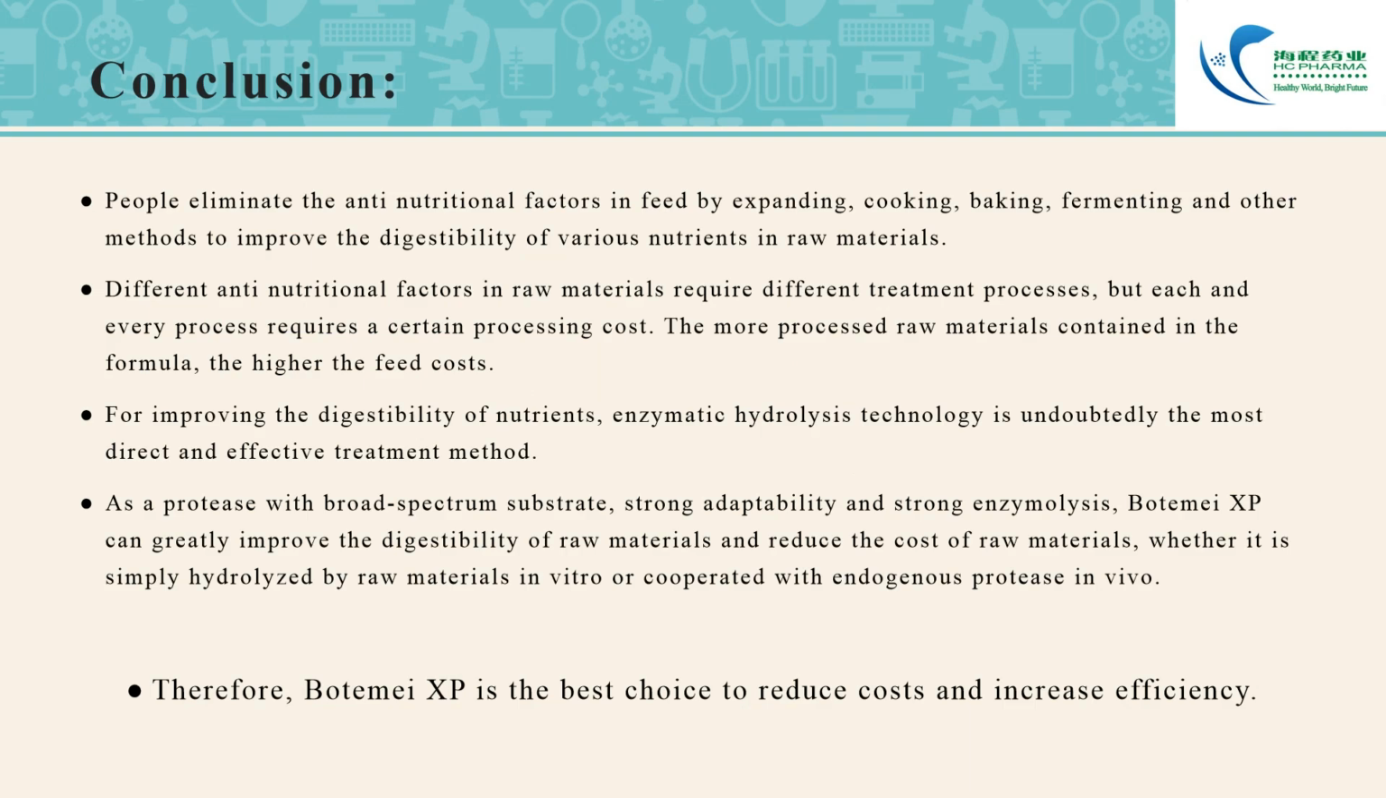Conclusion: people eliminate anti-nutritional factors in feed by expanding, cooking, baking, fermenting, and other methods to improve the digestibility of various nutrients in raw materials. Different anti-nutritional factors in raw materials require different treatment processes, but each process requires a certain processing cost. The more processed the raw materials contained in the formula, the higher the feed cost. For improving the digestibility of nutrients, enzymatic hydrolysis technology is undoubtedly the most direct and effective treatment method.